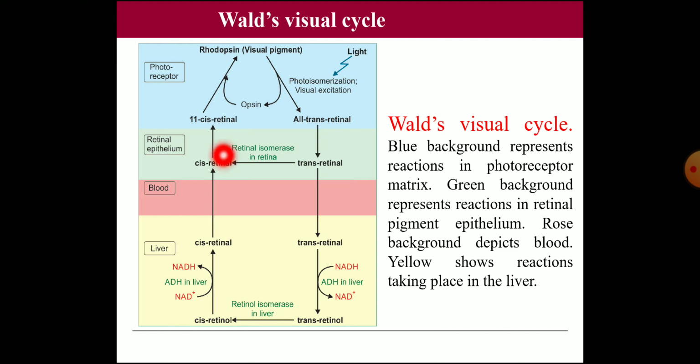It then goes through the blood, passes the retinal epithelium, and again combines with the opsin. 11-cis retinal combines with opsin and produces rhodopsin. So that is Wald's visual cycle. You have to draw this diagram and explain, and don't make any mistakes while writing these names.